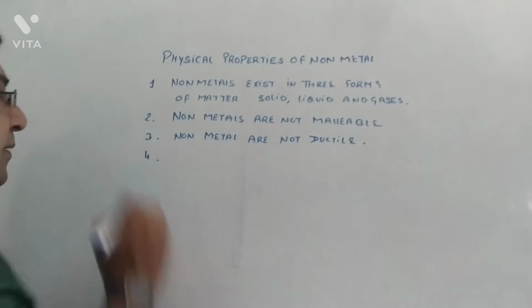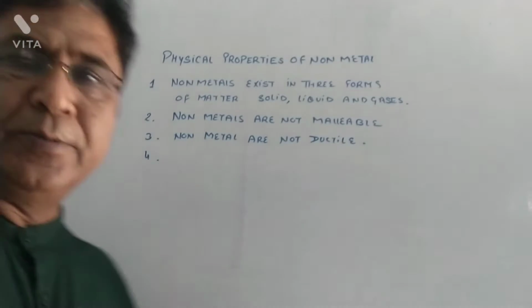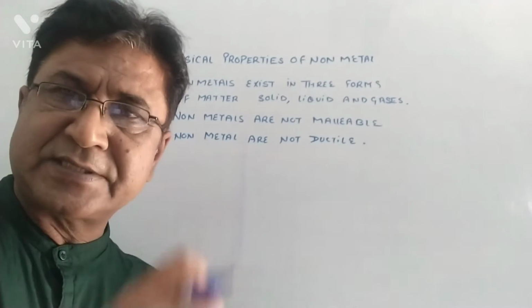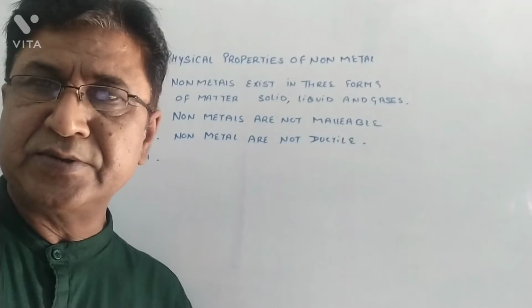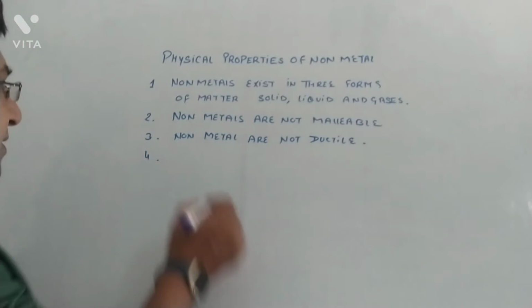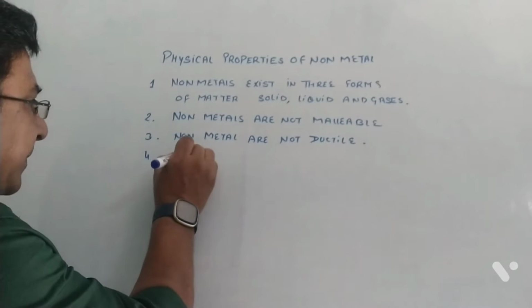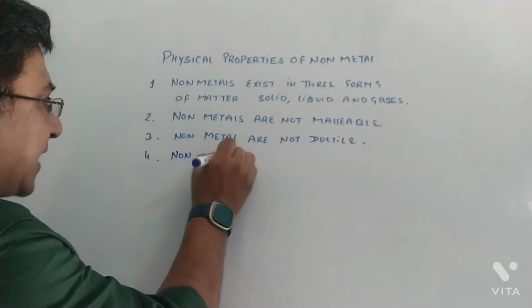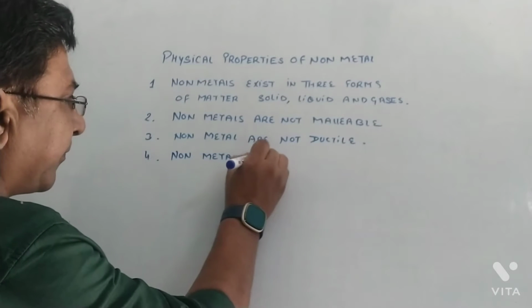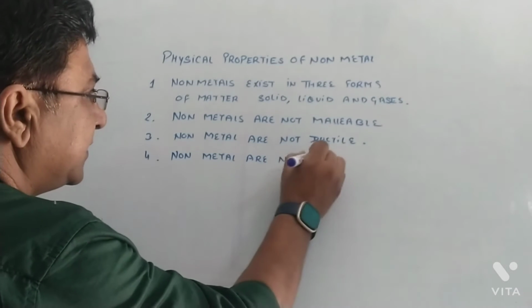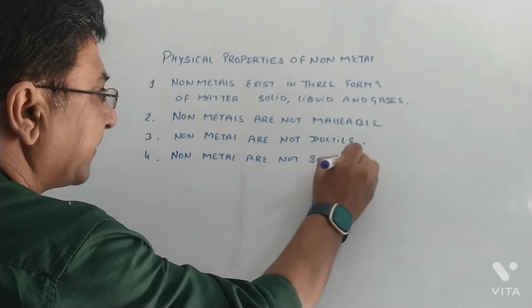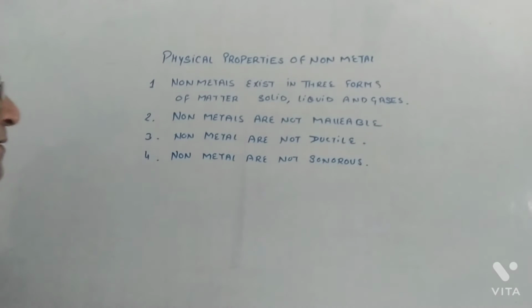Number 4. Non-metals are not sonorous. If we strike something hard, it is not going to produce any kind of ringing sound. So non-metals are not sonorous. Correct?